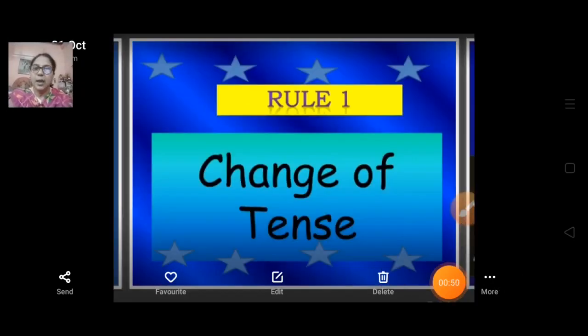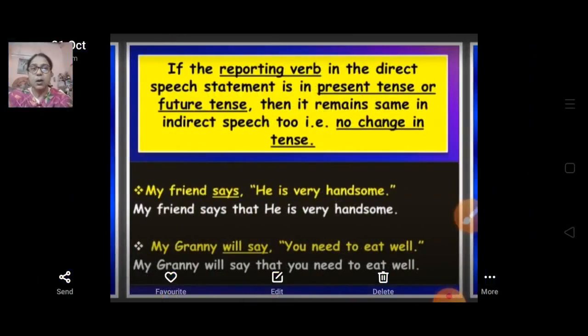As we have discussed, rule number 1 is change of tense. It means we will change the tense whenever we are converting direct to indirect speech. If the reporting verb in the direct speech statement is in the present or future tense, then it remains the same in the indirect speech too.